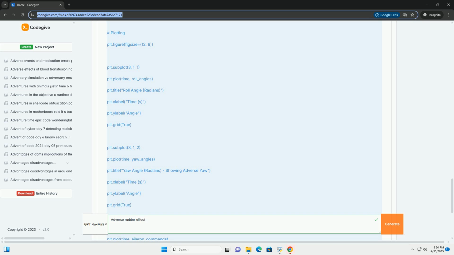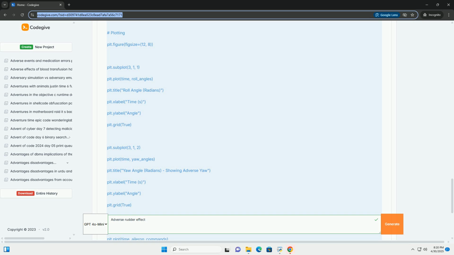3. A simplified simulation in Python. Let's create a very simplified Python simulation to illustrate the concept of adverse yaw. This is not a full-fledged flight simulator, but it will capture the essential dynamics.